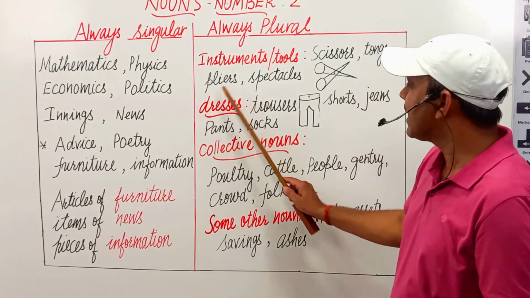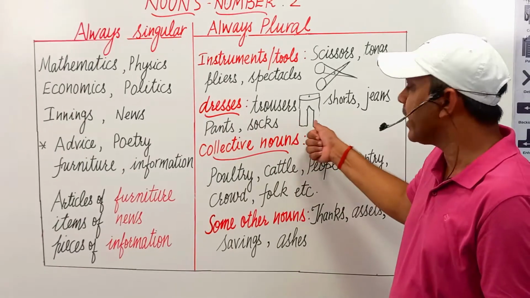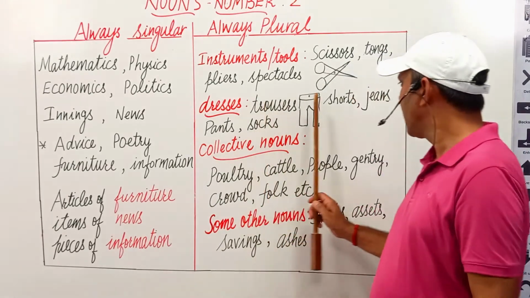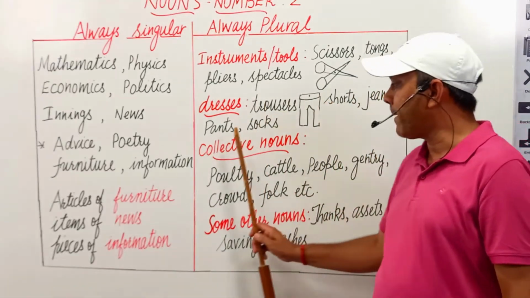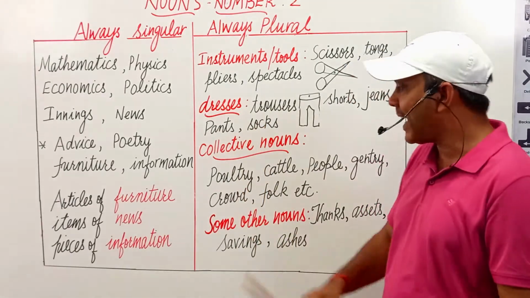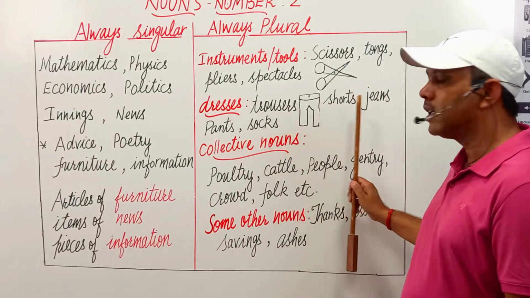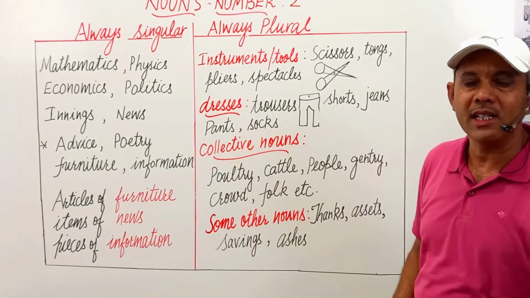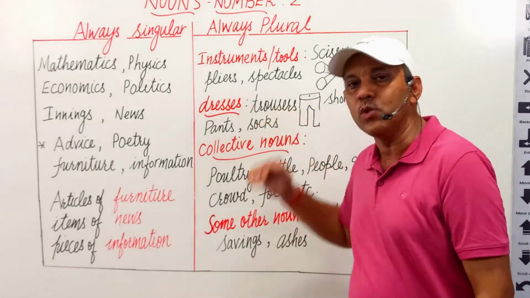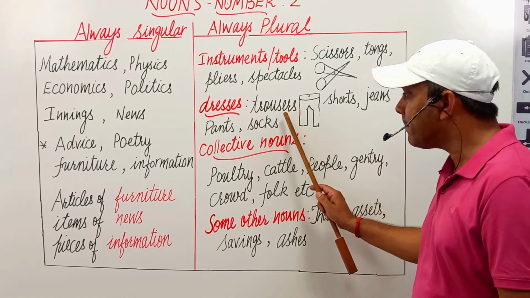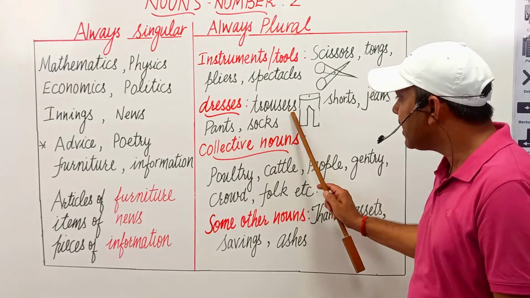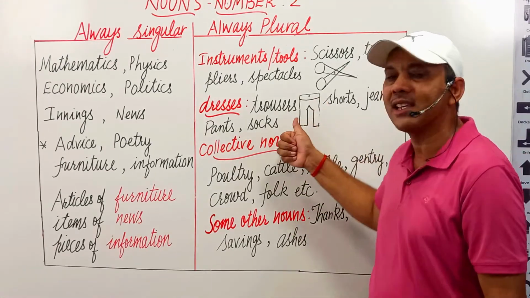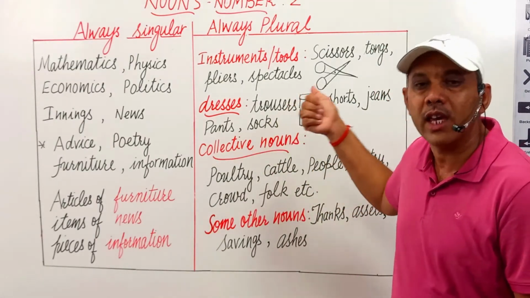In the same way, there are some dresses which are also used in pair. They have two legs. For example, trousers, shorts, jeans, pants, socks. We shall never call them trouser, short, jean, pant, or sock. This is wrong, grammatically wrong. It is always used in plural form. This S doesn't make it singular. This is always with trousers. If we remove this S, it doesn't mean that it is singular. It is always used in the same form.